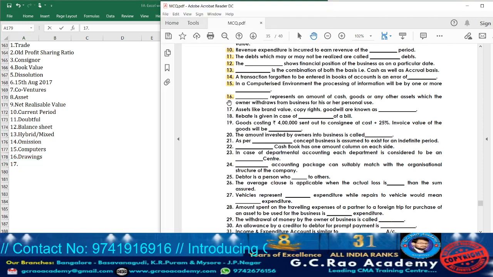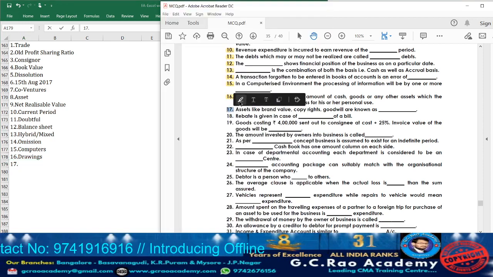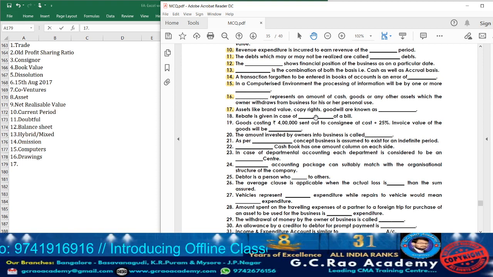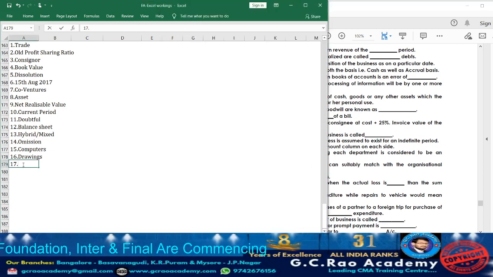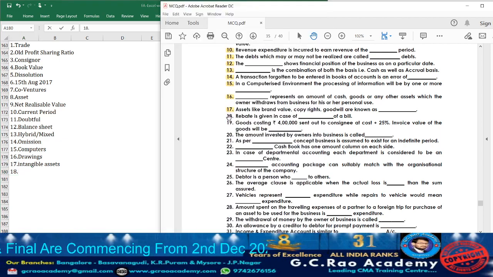Now let us move on to question 17. Assets like brand value, copyrights, goodwill are known as which assets? The goodwill, brand value, copyrights, whatever they are given, it will be called as which assets? Intangible assets, because those particular assets cannot be seen and cannot be touched, but they possess some monetary value. They are going to fetch some income generation to the organization. So accordingly, those assets we are going to call as what? Intangible assets. So take down the answer.